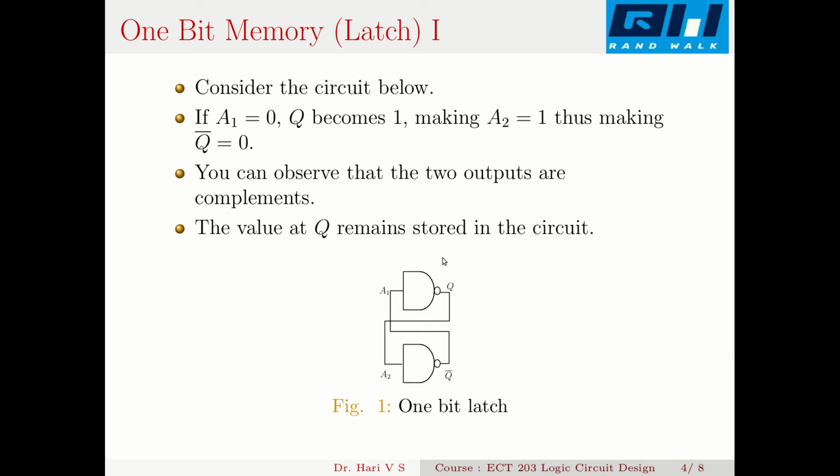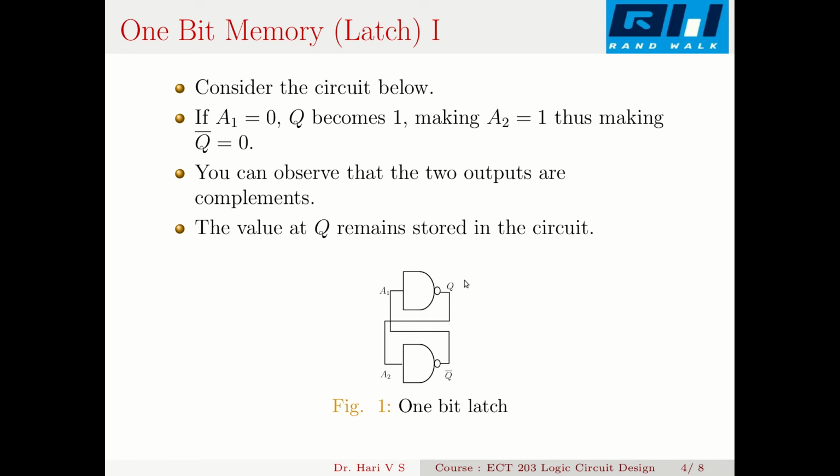So let us assume that Q equals 0. What happens is this is coupled to the input of A2, so Q bar becomes a 1, and this comes at the input of A1, so that Q remains at 0. Now suppose Q is a 1, then Q bar becomes a 0 and Q remains at 1. So that way you can store a 1 or a 0 in the system. You can see that Q and Q bar are always complements. So the value of Q remains stored in the circuit.